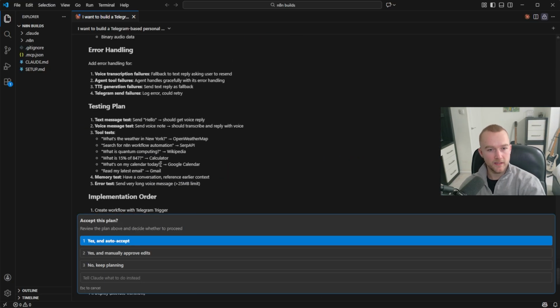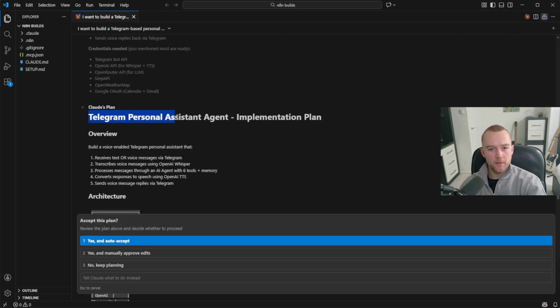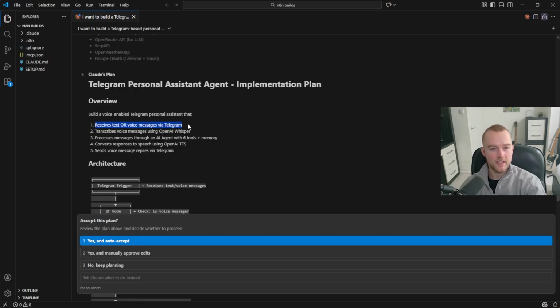Right, so it's come up with a plan. Let's just have a quick look at it. Telegram Personal Assistant Agent Implementation Plan. So it receives text or voice messages via Telegram, transcribes voice messages using OpenAI Whisper, processes messages through an AI agent with 6 tools plus memory, converts responses to speech using OpenAI text-to-speech, and sends voice message replies via Telegram.